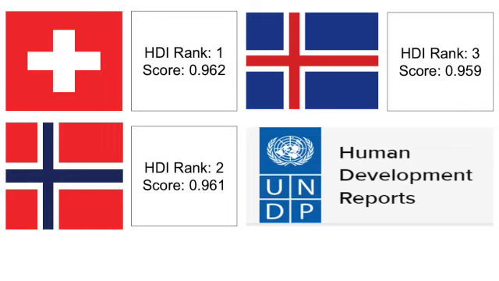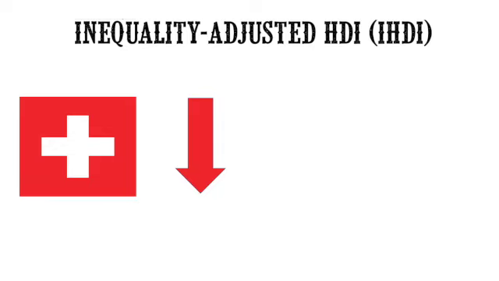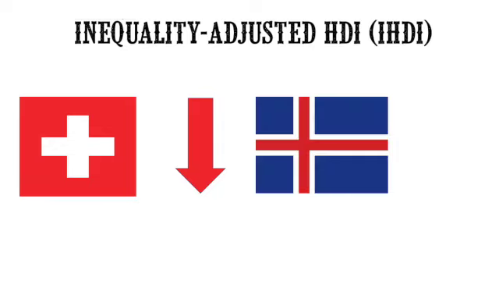But by accounting for inequality, it captures the reality that some people may be experiencing low levels of human development despite the country's overall high level of development. So if we look at, and I'm just going to pick out 2 countries from these 3, I'm going to pick out Switzerland, I'm going to pick out Iceland. And actually what happens is Switzerland goes down to number 3 if we're talking about inequality, whilst Iceland actually goes up to number 1 and Norway remains the same. So Switzerland dropped to 3rd place, Iceland would go top, Norway would remain 2nd, and some of the other countries in the list of HDI, a prime example, South Africa, is recorded as having the biggest negative difference, 22 places lower when considering inequality.